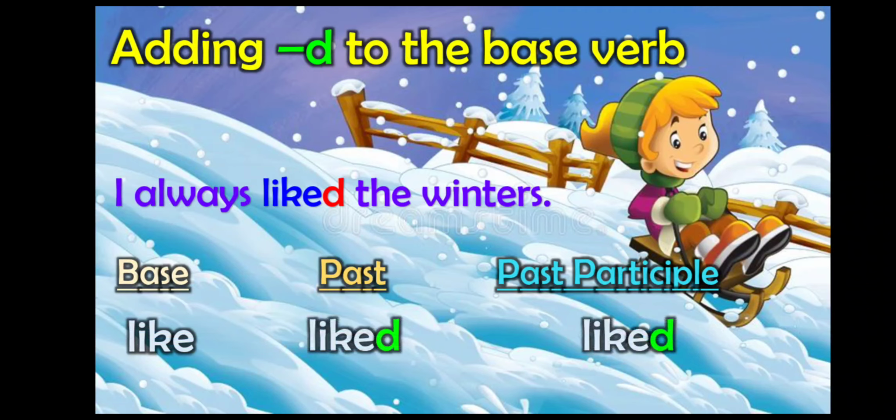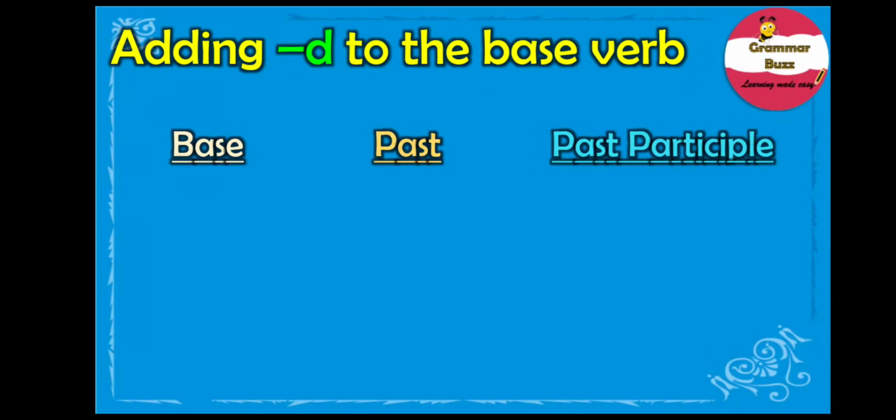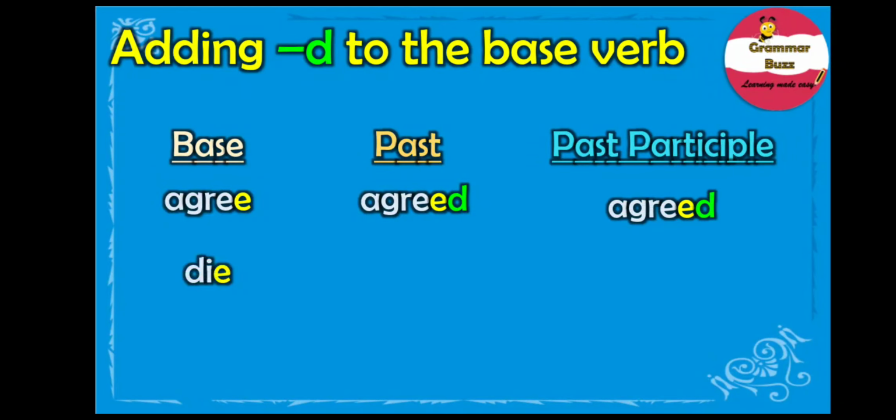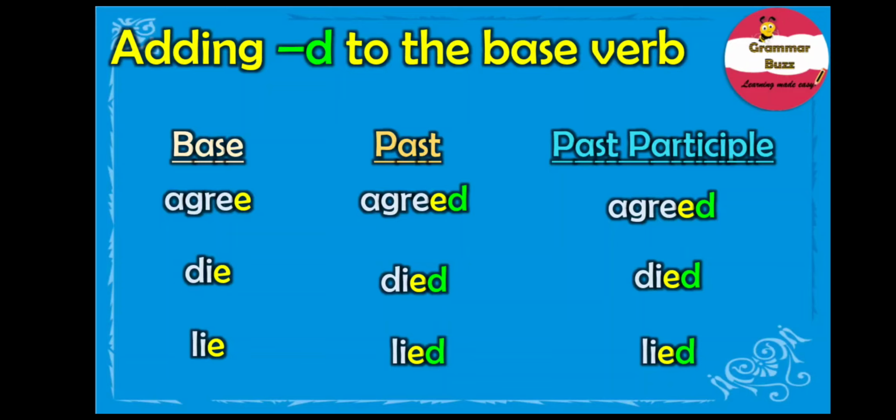All you need to remember is, if a base verb already ends in e, you simply add a d to convert it to its past and past participle form. A few other examples of verbs following this pattern are agree, agreed, agreed; die, died, died; lie, lied, lied.